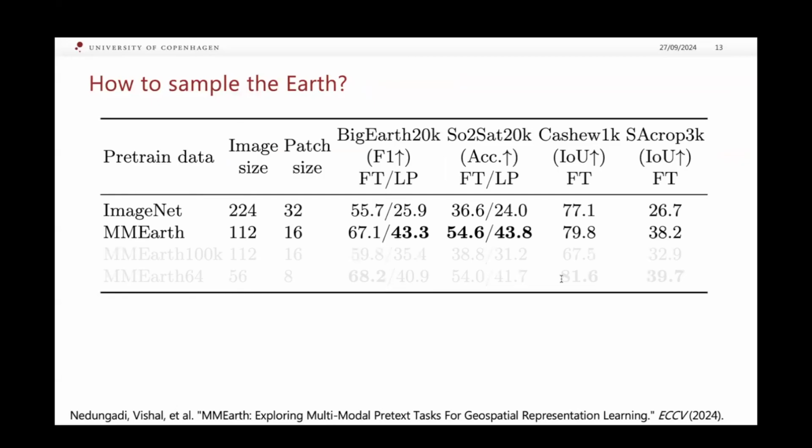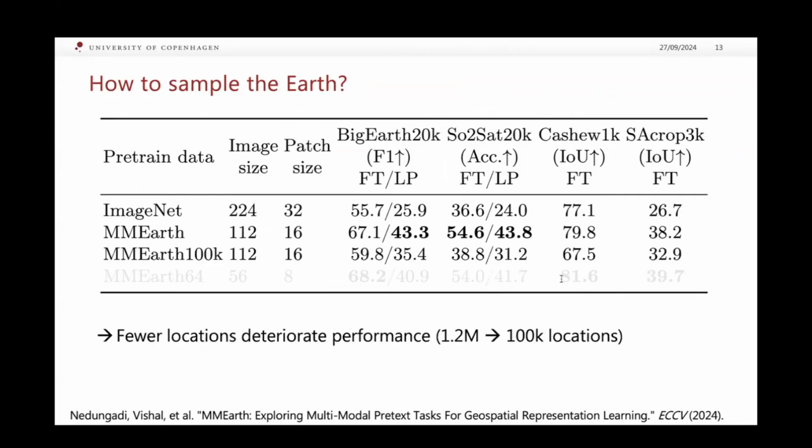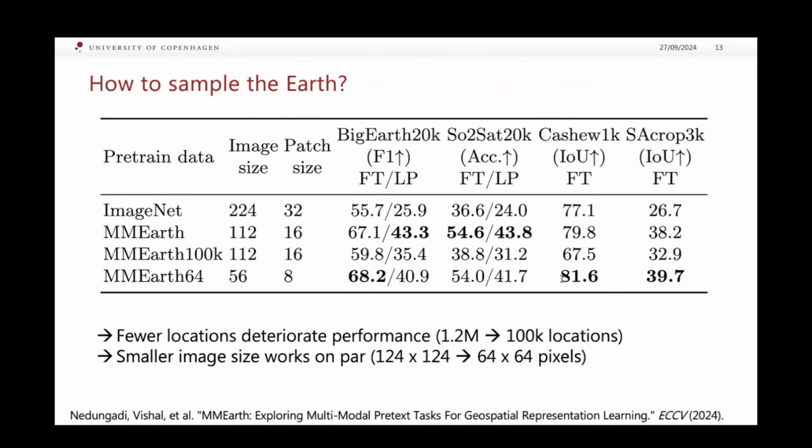We run another experiment with 2 versions of the dataset. First, we create MMEarth 100K, which are 100,000 locations instead of 1.2 million. We find that fewer locations deteriorate performance. We then create MMEarth 64, which is the original data, center cropped to 64 by 64 pixels. We find that models trained on smaller image sizes work on par.